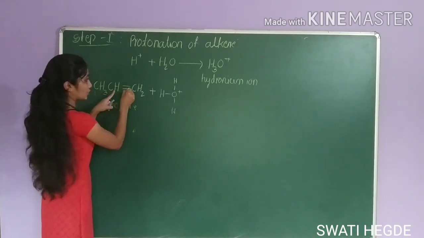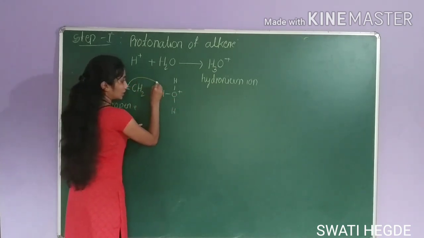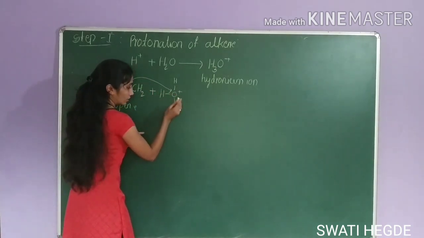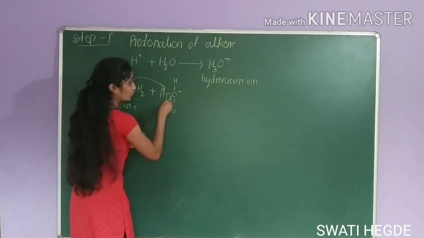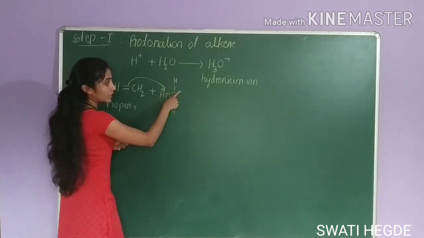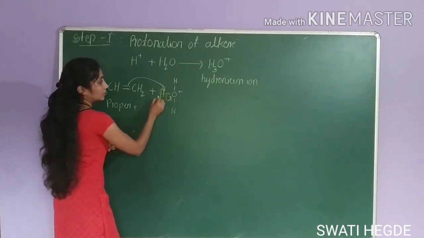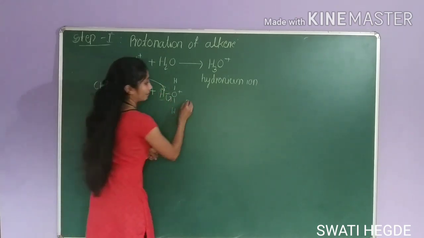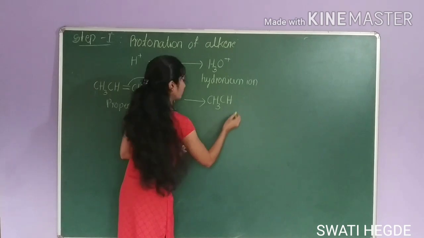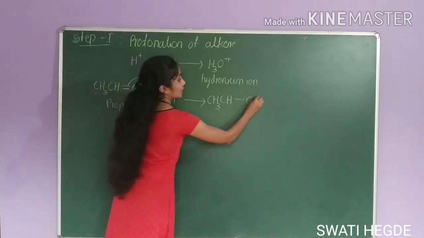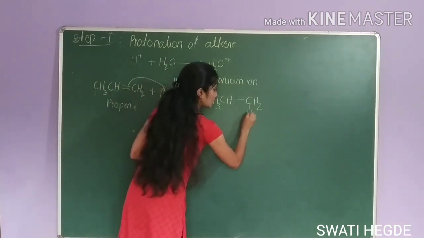So here, since this is electron rich, this attacks on electron deficient center, hydrogen, and this bond will move here. This attracts shared pair of electrons. So this positive charge attracts electrons present here, and this is taken by this carbon atom. The product will be CH3, CH, single bond, CH2, and this hydrogen will attach here.